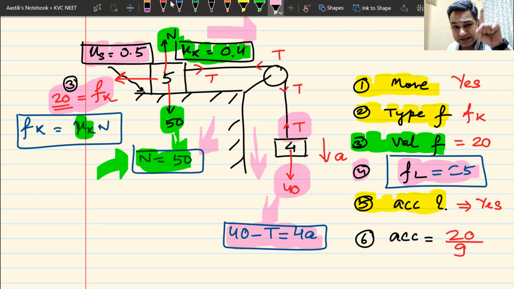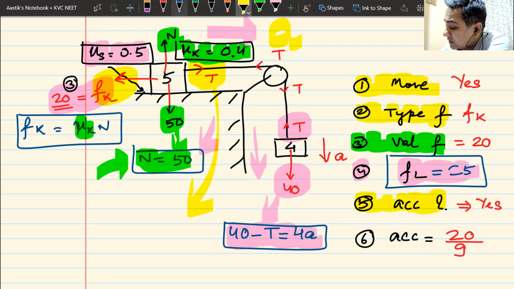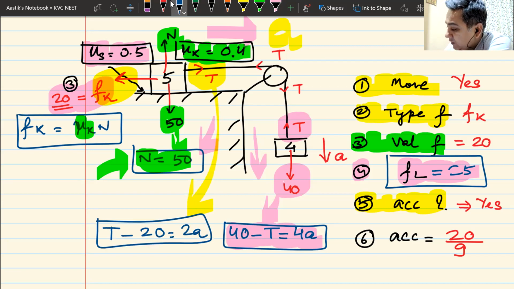40 is downwards, T is upwards, block is moving downwards. 40 minus T is equal to 4A. Then you can write the yellow equation. T is forward, friction is backward, and acceleration is forward. What is the yellow equation? T minus 20 is equal to MA. That will be your yellow equation.